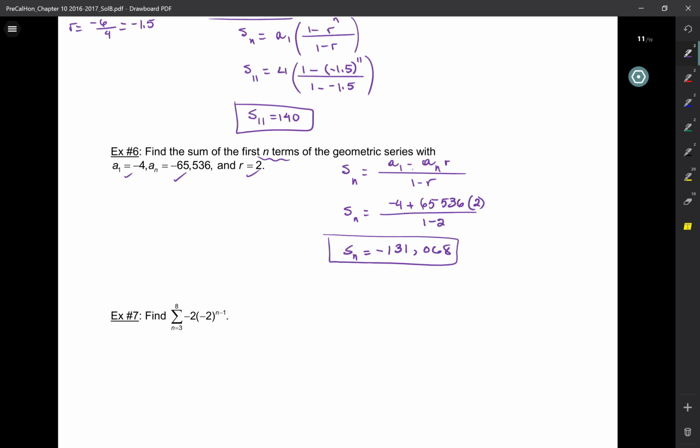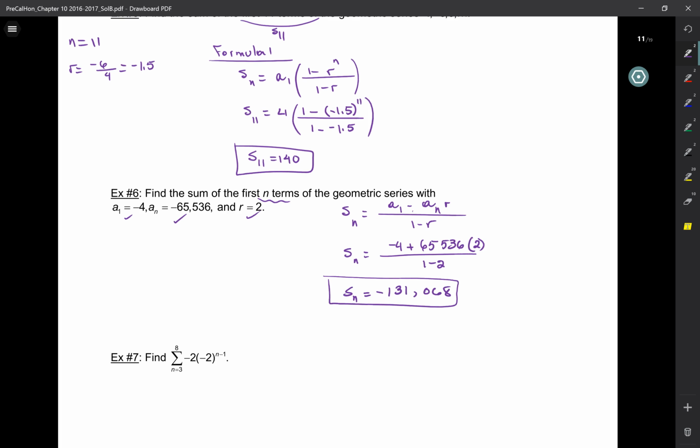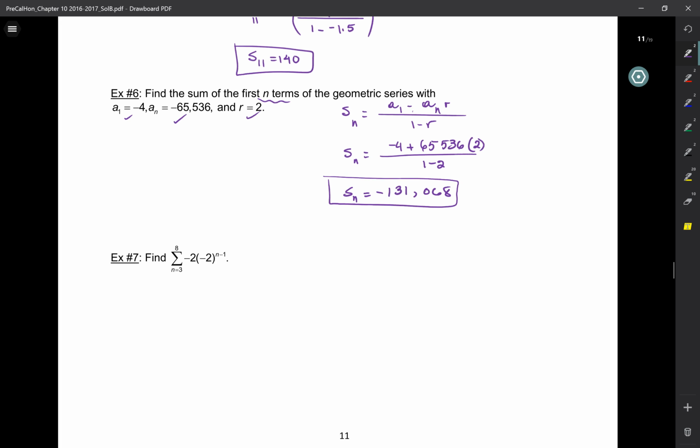All right. So do I know how many numbers are in this list? Do I know what n is? No. And that's fine, but I still was able to find the formula for the sum of it. Okay. Now, what about this one?